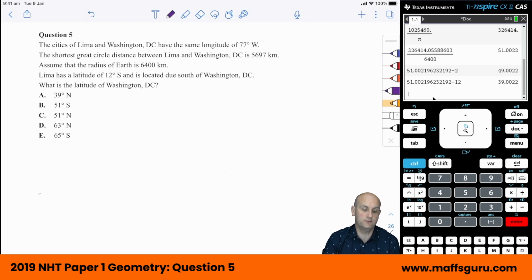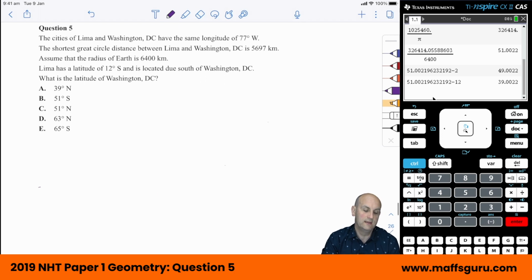The shortest great circle distance between Lima and Washington, D.C. is 5697 kilometers. Assume the Earth has a radius of 6,400 kilometers. Lima has a latitude of 12 degrees south and is located due south of Washington, D.C. What is the latitude of Washington, D.C.? Now, this is a pretty funky question.